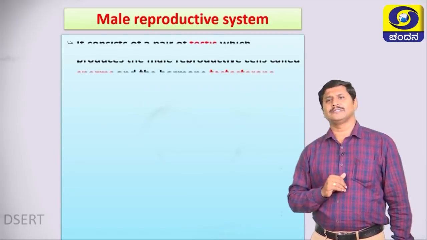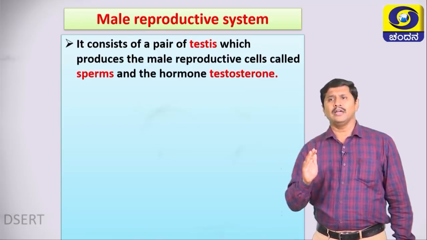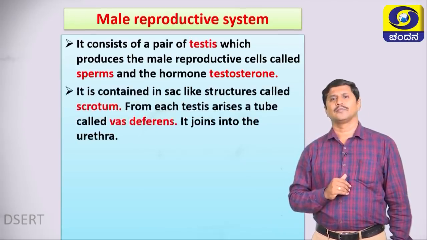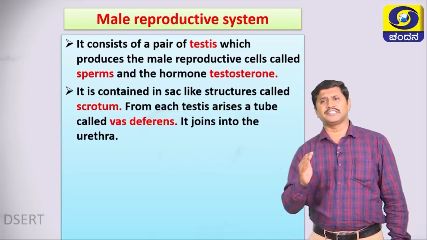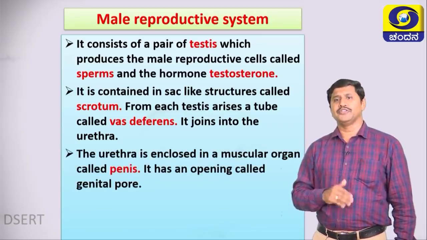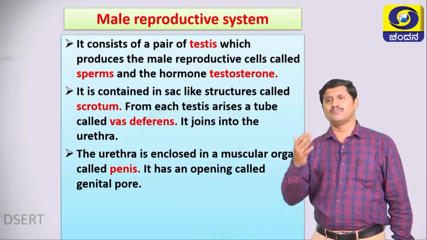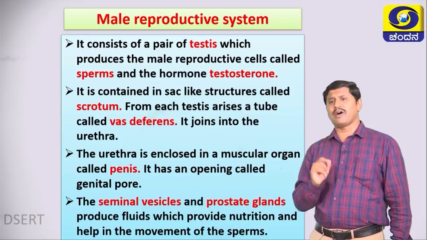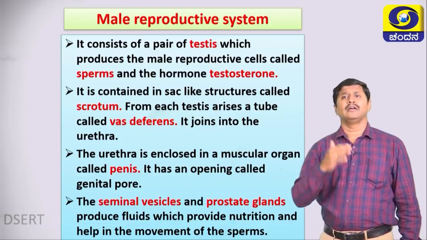The male reproductive system especially consists of a pair of testes which produce the male reproductive cells called sperms and the hormone called testosterone. It is contained in sac-like structures called scrotum. From each testis arises a tube called vas deferens. It joins into the urethra. The urethra is enclosed in a muscular organ called penis. It has an opening called genital pore. The seminal vesicles and prostate glands produce fluids which provide nutrition and help in the movement of the sperms. Important points in the male reproductive system.